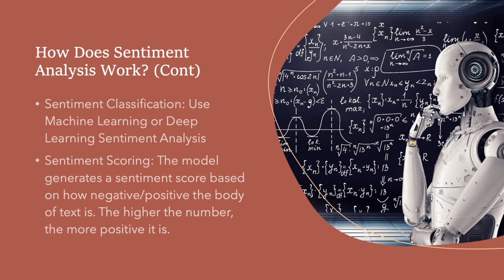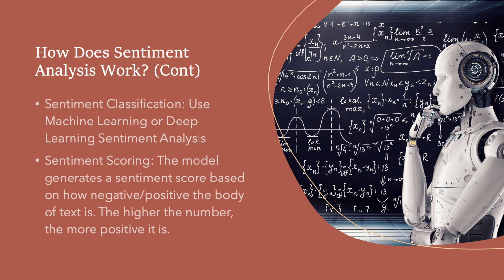The next and final step is sentiment scoring and output interpretation. We use two main Python libraries called TextBlob or Vader, which generate a sentiment score. From TextBlob, it's -1, which is the most negative sentiment, or +1, which means the text has the most positive value. And Vader also has a compound score ranging from -1 to +1.